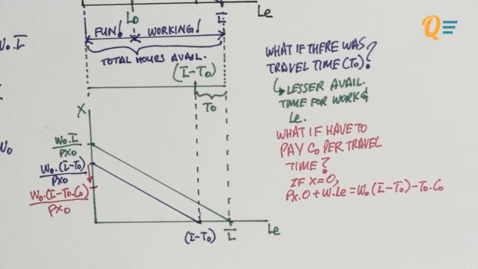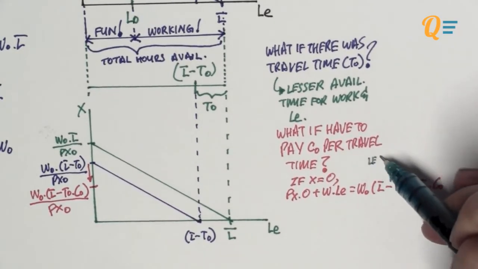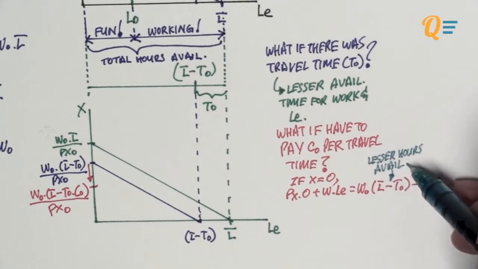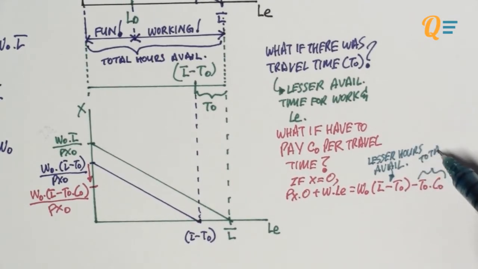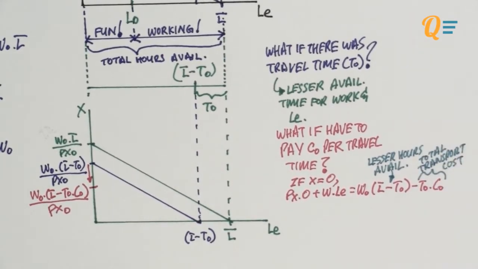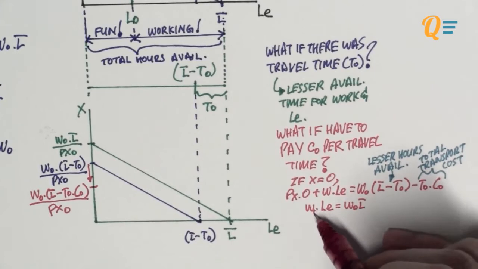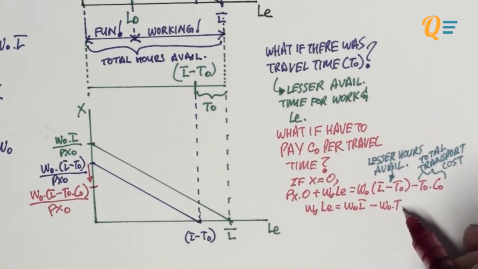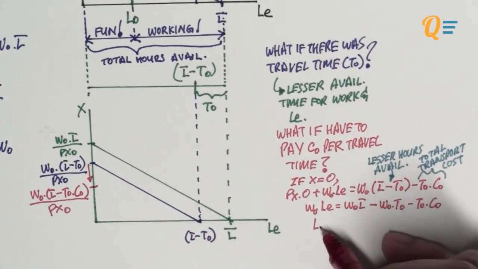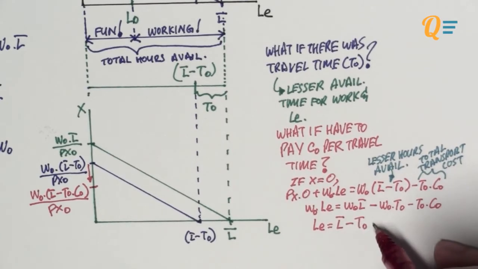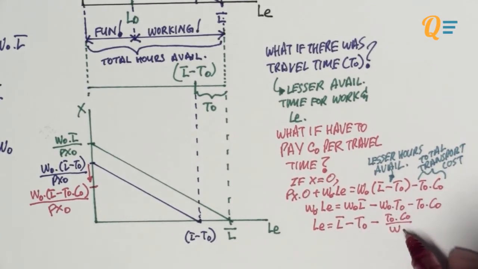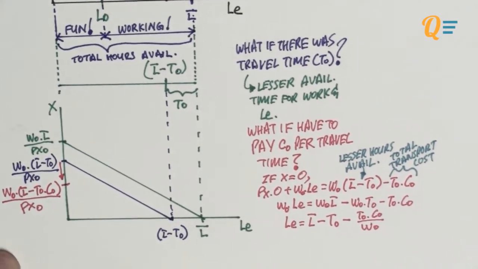Now, take note that the budget constraint is going to look a little bit different. In this bracket, you need to minus T0 because you will have fewer hours available to work. And you need to minus the entire right-hand side by T0 times C0 because that is your total transport cost. So what you want to do now is to rewrite the entire equation. I'm going to divide both sides by W0. So I'm finally going to get this.